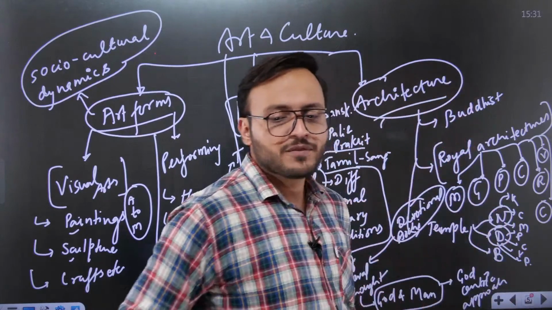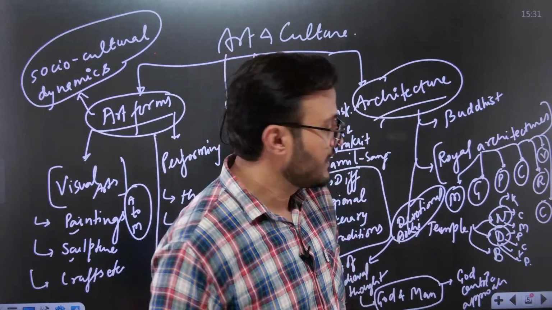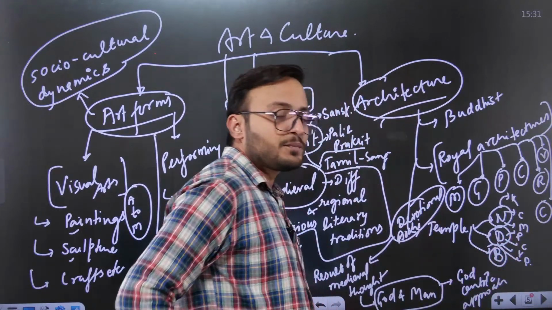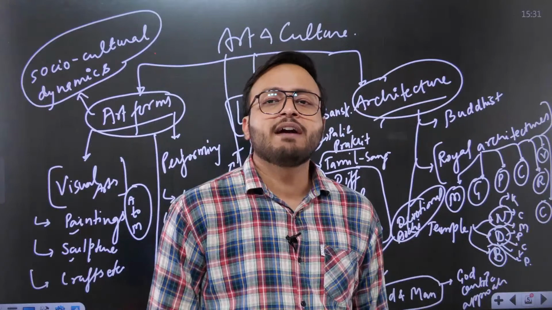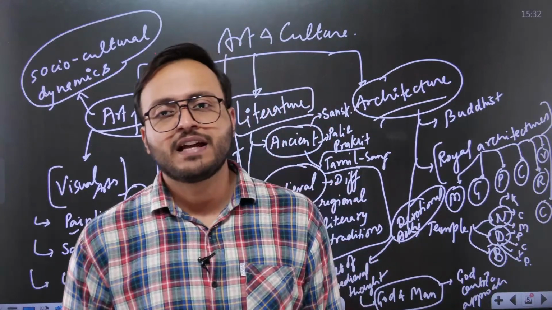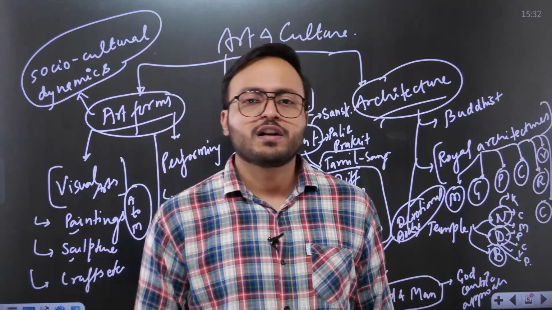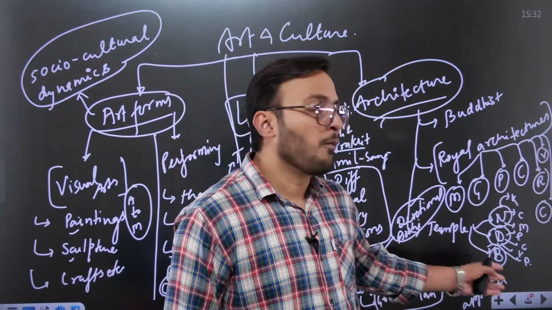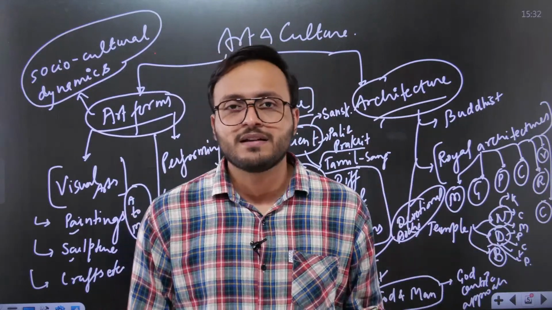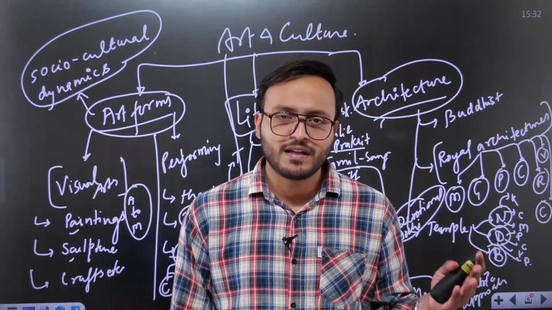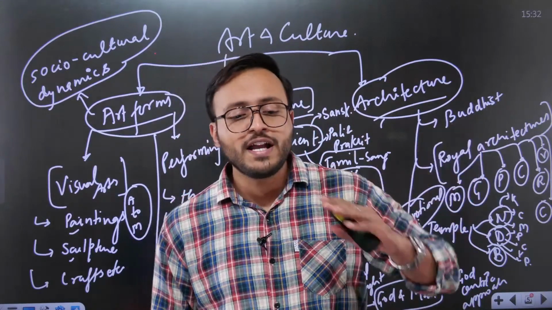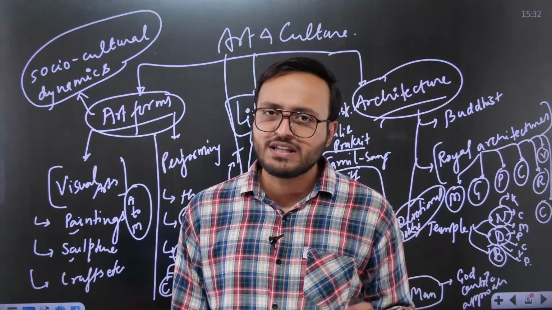Similarly, you can have several other types of subcategories. In the Vesara architecture, you can have the Chalukyas, and after that you can also have the contributions of the Rashtrakutas and some of the Vijayanagar temples, the Yadavas, Kakatiyas, and Hoysalas.